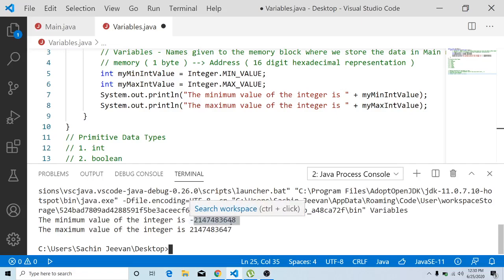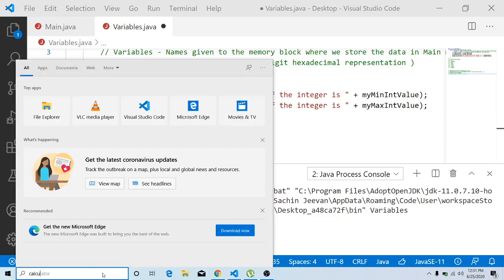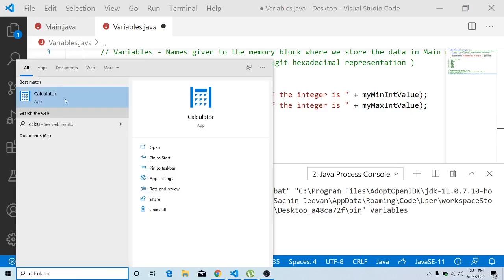2147483648. On the negative side you have 2147483648, and on the positive side, from 0 to 2147483647, you also have 2147483648 values, because 0 is included. So what is 2 power 32? We can take a calculator and I can give you the exact answer, and display the calculation too. So let me search for calculator.